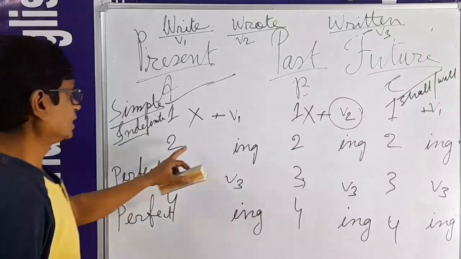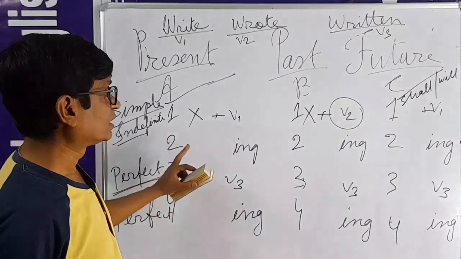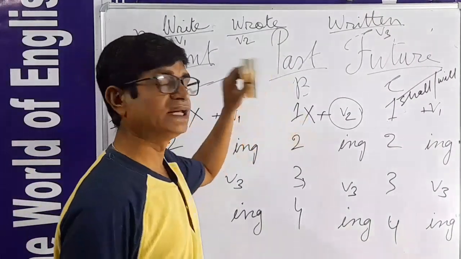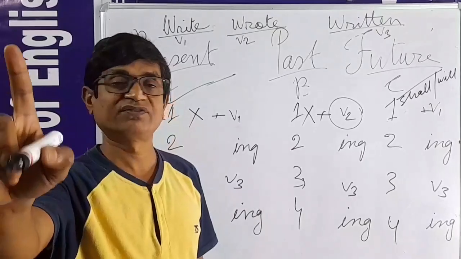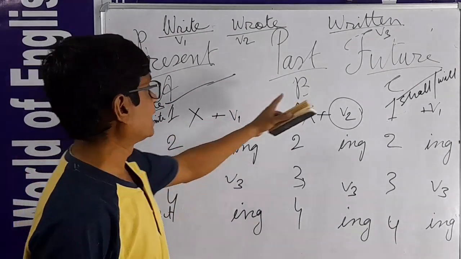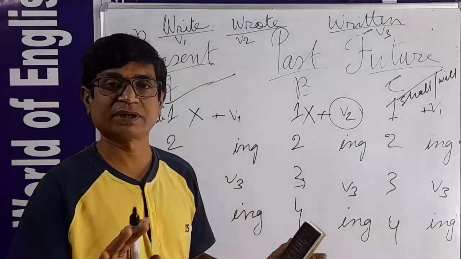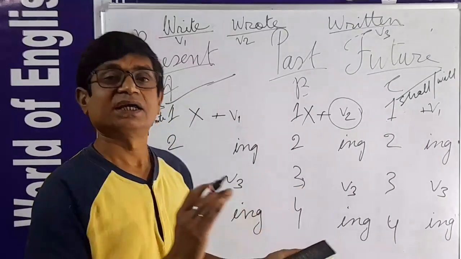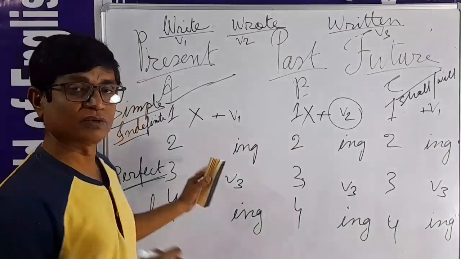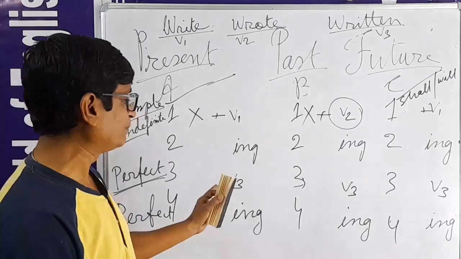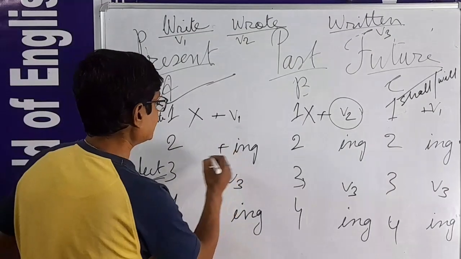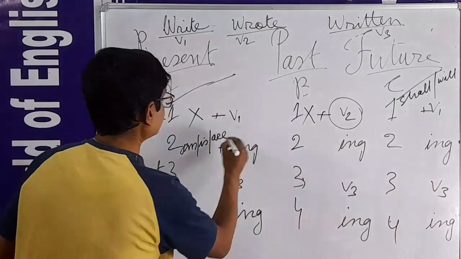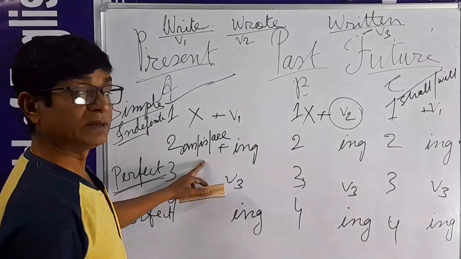And other tenses, remember one thing: only two tenses in the English language have no helping verb, that is simple present and simple past. There is no helping verb. And all other tenses take a helping verb. And now I am going to tell you which helping verb. It is a very simple way to remember. In continuous, am, is, are. In continuous tense, the helping verb is am, is, are.